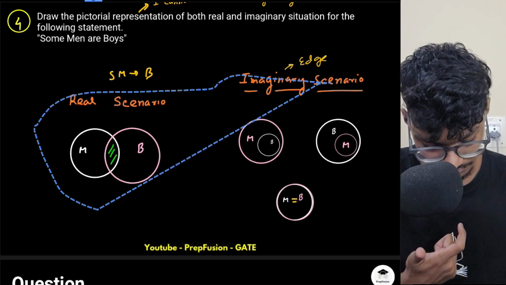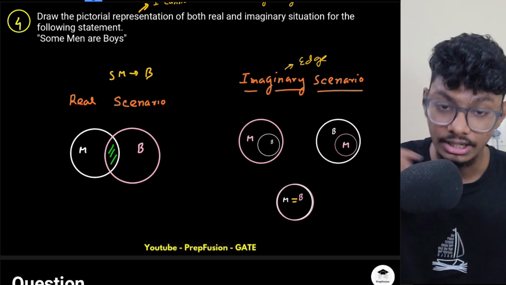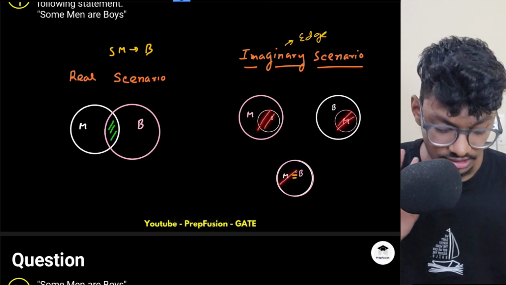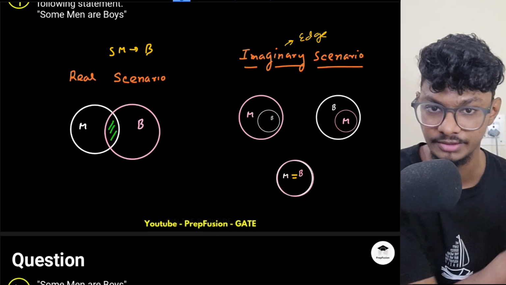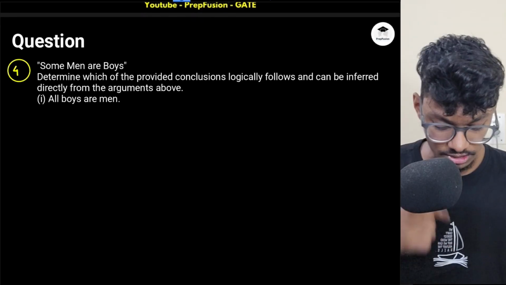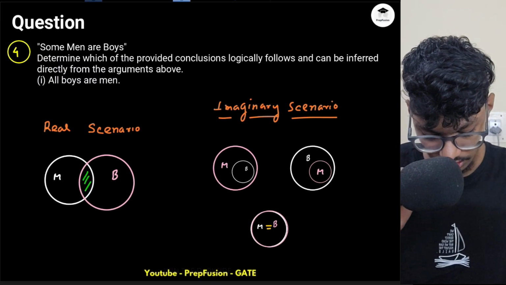So we'll copy this and see the conclusions. I hope you understand that I know there has to be a common region between men and boys. So there is always a common region between men and boys in all these four pictures. So these four pictures will always follow this statement. Okay, so now let's start with the first conclusion.